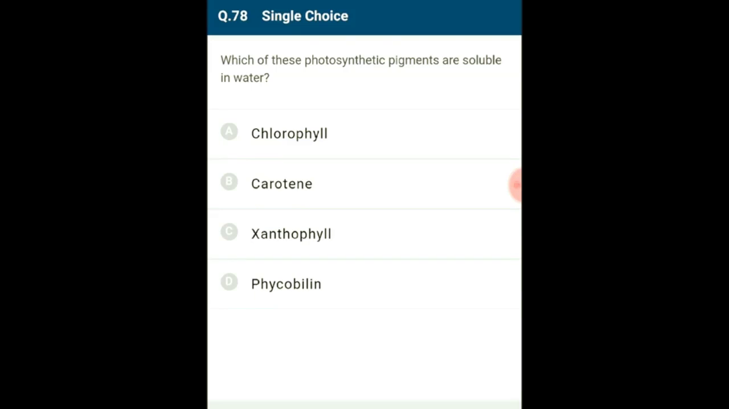Chemically, phycobilins are also porphyrin derivatives. Open tetrapyrrolic chains. That means no ring, no magnesium, and no phytol chain. They are soluble in water. So the answer for this question is option D, phycobilins. Phycobilins are photosynthetic pigments that are soluble in water. So the correct option is D.